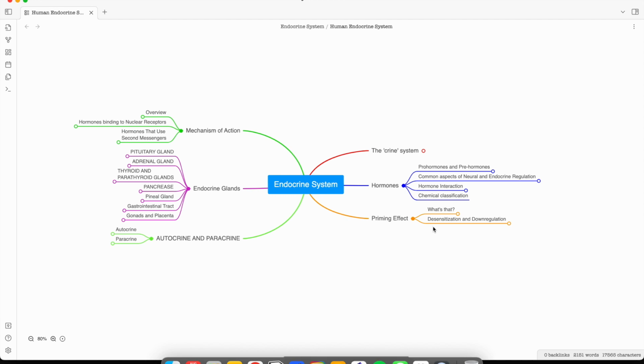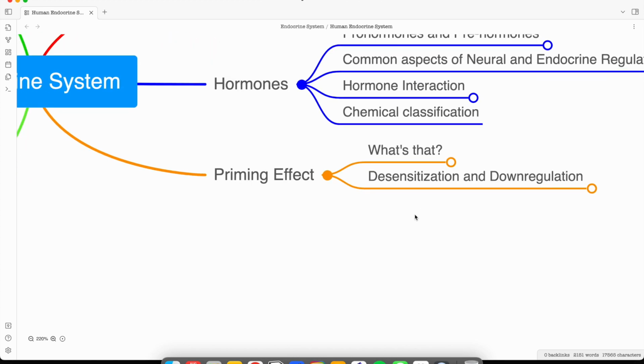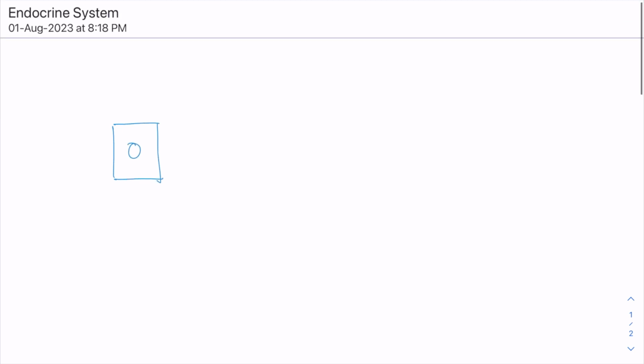So today we'll be discussing the priming effect and the desensitization and downregulation. Before I click on these clickable points, let's just do a freestyle on this. In the endocrine system, two cells are always involved. The first one is the source cell, from where the hormones will be produced, and the second one is the target cell.